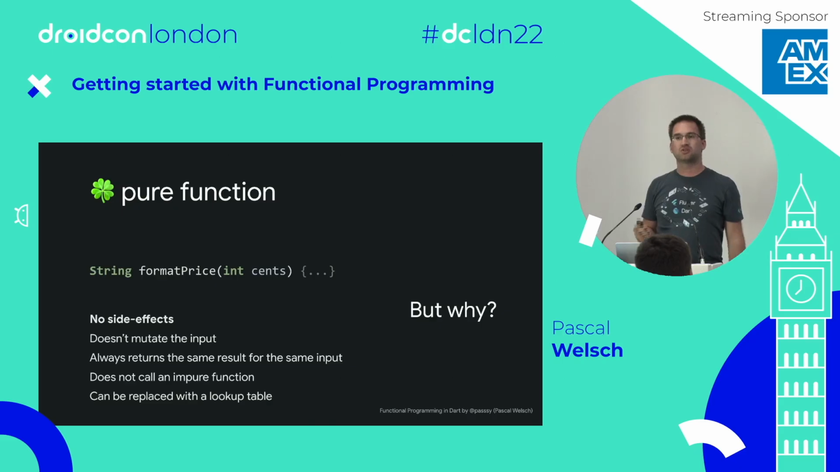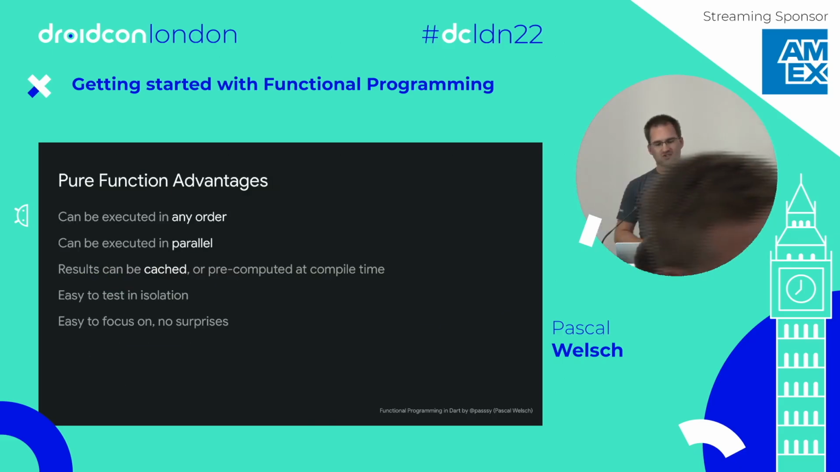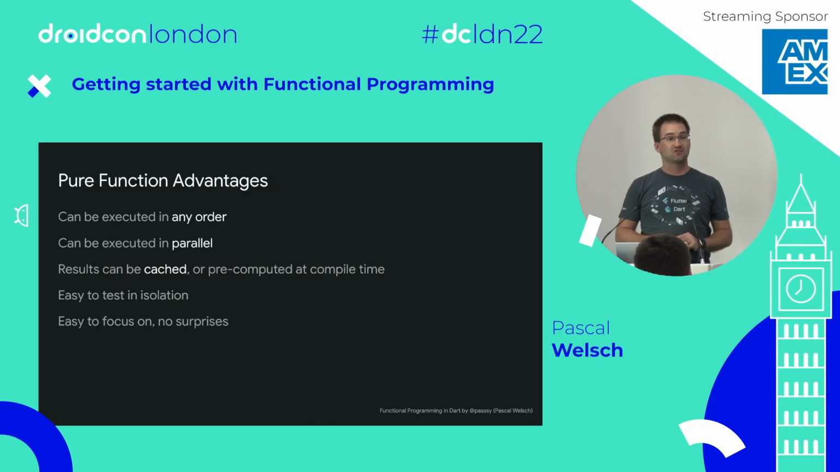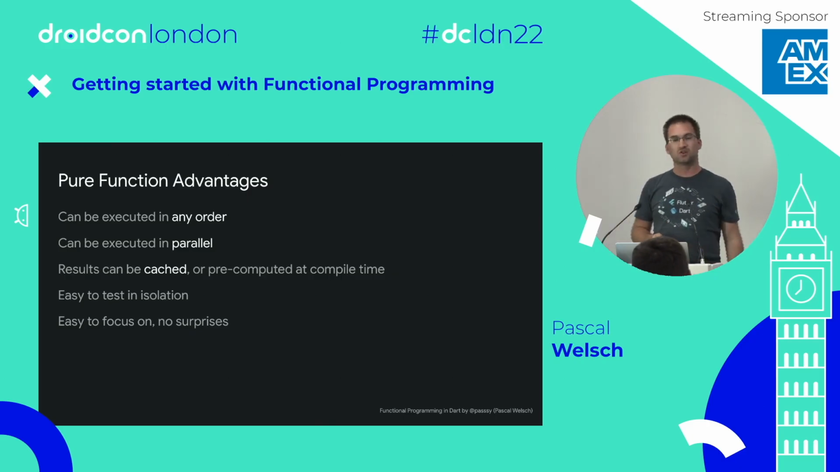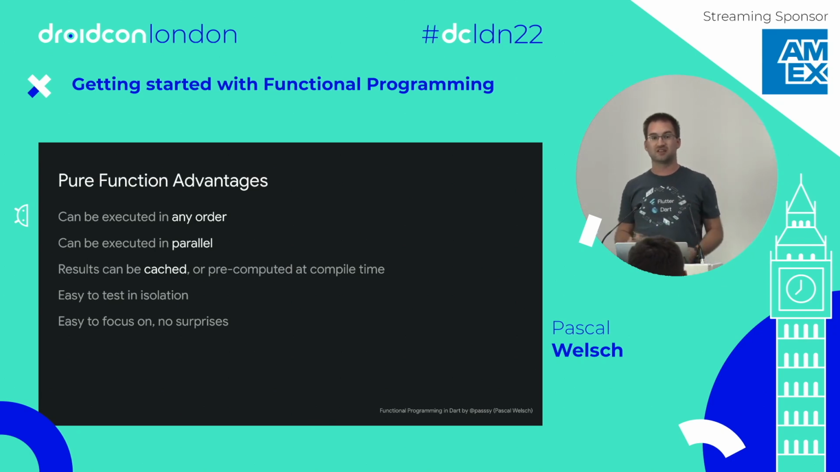But why is that so important? It gives us a few advantages. First of all, the functions could be executed in any order. And not here in Dart, but there are functional programming languages out there where the compiler reorders the functions during compilation because it's possible and it might be more efficient at some point. We can also execute these functions in parallel, so you don't have to think about, can I move this function to another isolate? Yes, you can. It's just a function. There's no shared state. The results can be cached. If it's a super expensive function, you can cache it, which is very helpful.